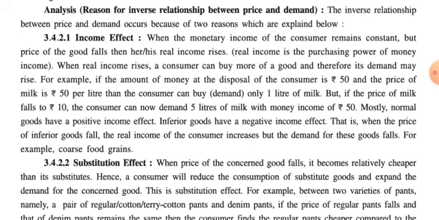So here it is given that when the price of inferior goods falls, the real income of the consumer increases. We took the example when the price of bajra increases, but if the price of bajra falls, then the real income, that is the purchasing power, will increase, but the demand for these goods falls, because now people will prefer to purchase more superior goods. For example, coarse grain, that is the lower quality of wheat and maize, is termed an inferior good.